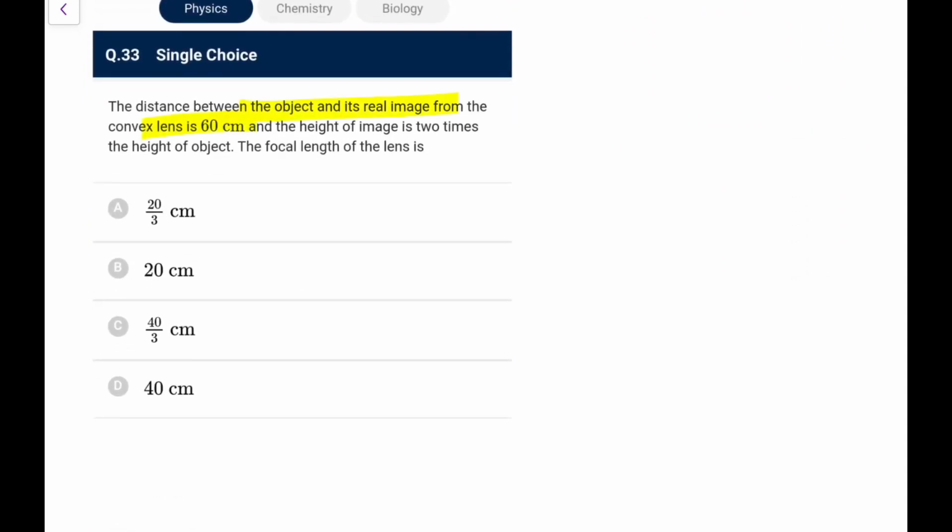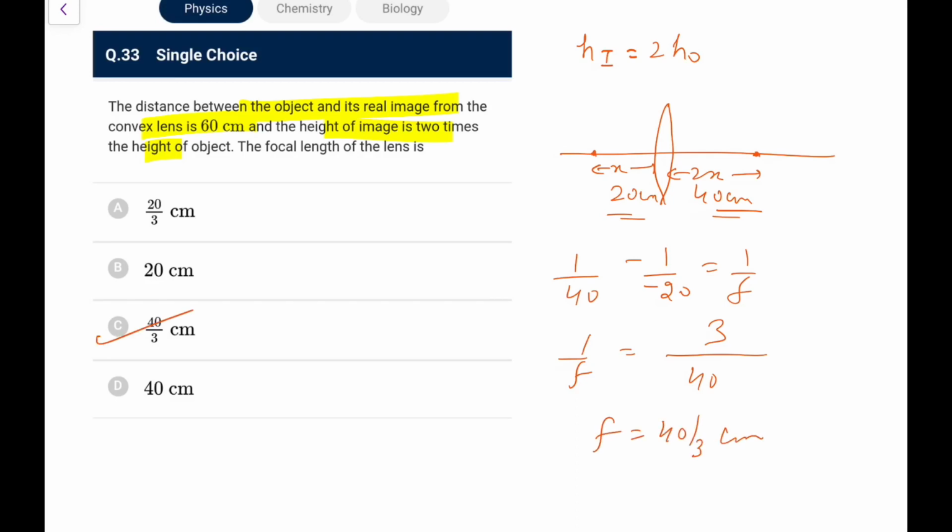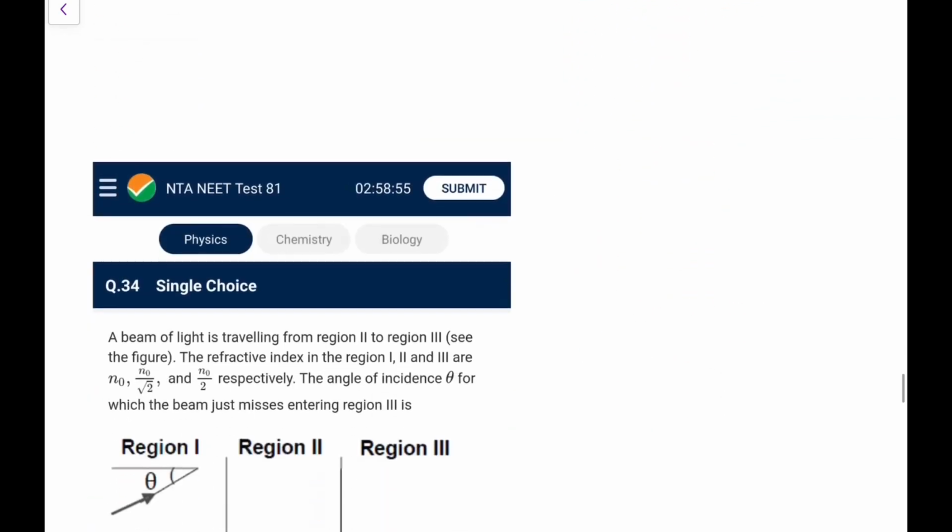The distance between the object and its real image from the convex lens is 60, and the height of the image is 2 times the height of the object. So real object, real image. If the object is at distance x, the image would be at 2x because the height is double. So v will be twice of u in magnitude. Now this distance is 60, so this is 20 centimeter and this is 40 centimeter. So what would be the focal length? 1 upon 40 minus 1 upon minus 20 is equal to 1 upon f. So 1 upon f is 1 upon 20 plus 1 upon 40, LCM is 40, this is 3 upon 40. So f comes out as 40 by 3 centimeter. Go for option C here. Next.